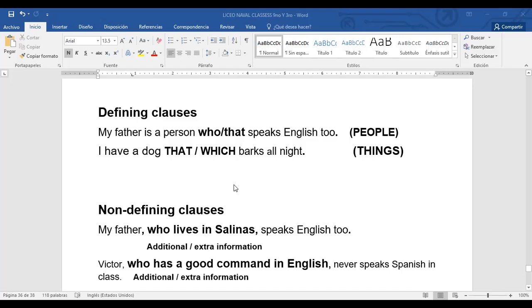With relative clauses, defining clauses, you can give a lot of definition, like a dictionary. You can be a walking dictionary, giving definitions everywhere at any time. For example, if I want to say what is a dictionary, I use defining clauses. A dictionary is a book that has pictures and meanings of words. You see, we're using defining clauses. What is a father? A father is a person who gives love to his kids, all right? Etc., etc.